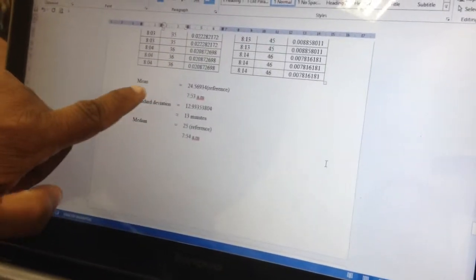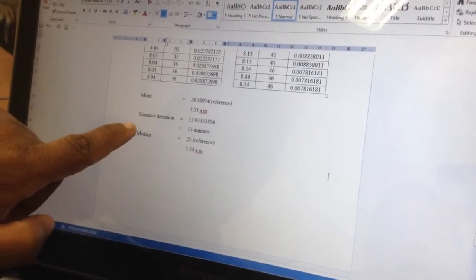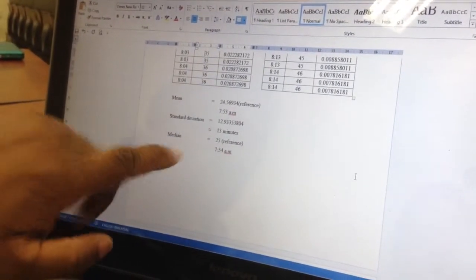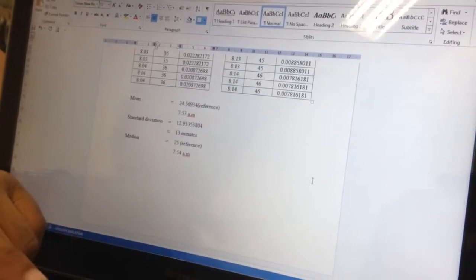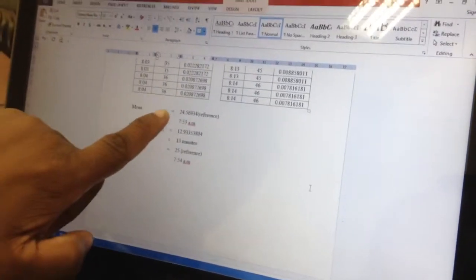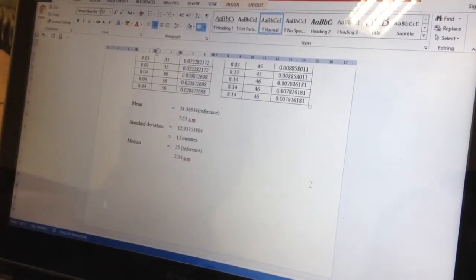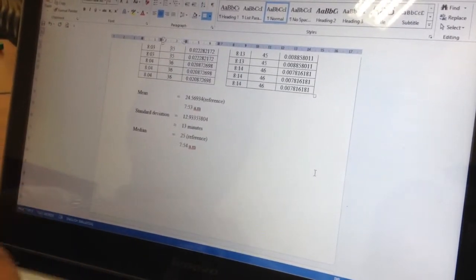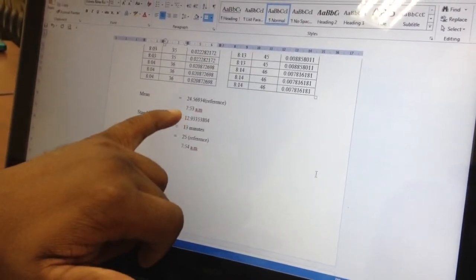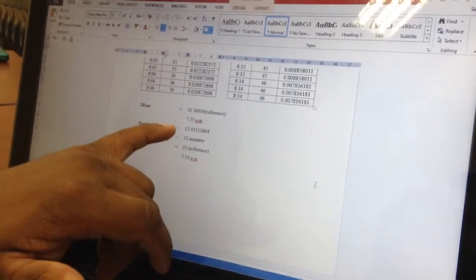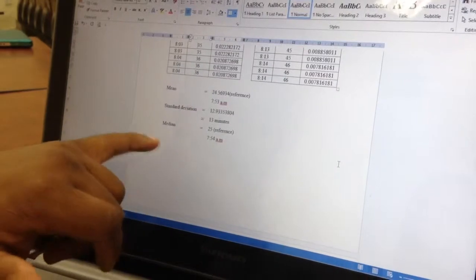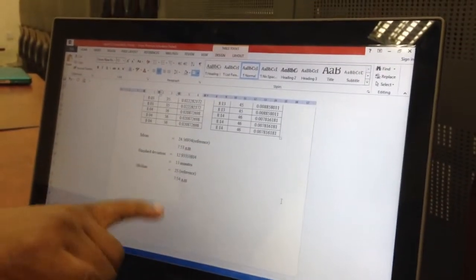And these are the means. The mean and median were both found using the reference number, which is easier. We have a reference number of 24.56, which we took as 25, which comes to 7:53 a.m. There's no decimal there because it's time. The median is 25, the reference number, which is 7:54 a.m.